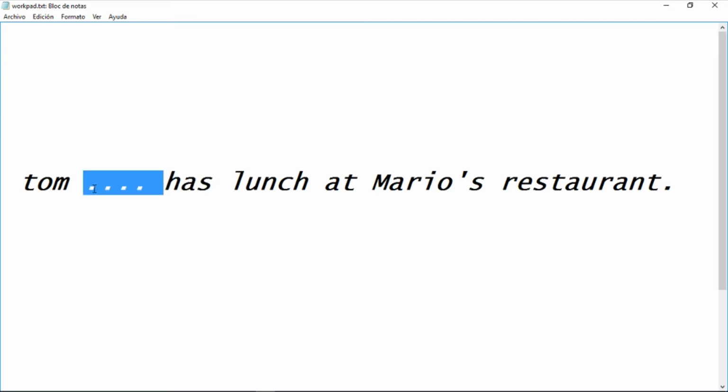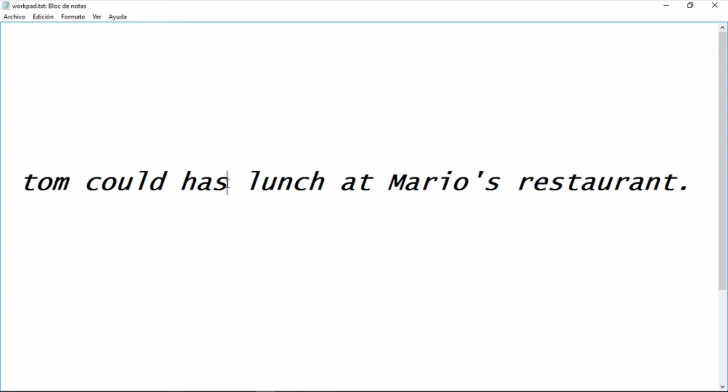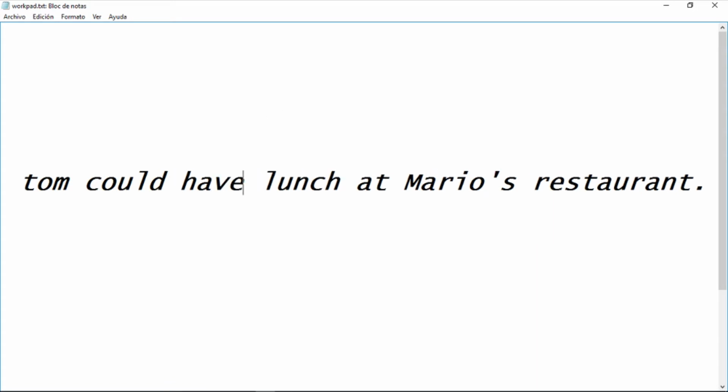Okay, so I'm going to put the modal verb could. Tom could, we're going to put the verb in the infinitive. Tom could have lunch at Mario's restaurant. And now I'm indicating that this is a possibility in the present or in the future. Okay?